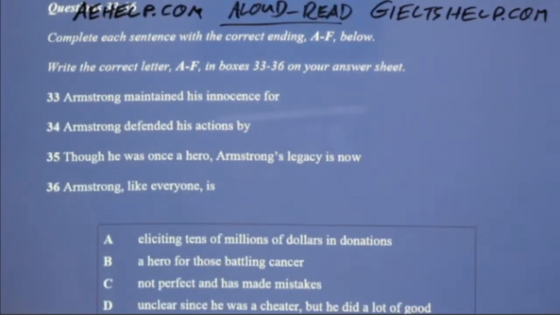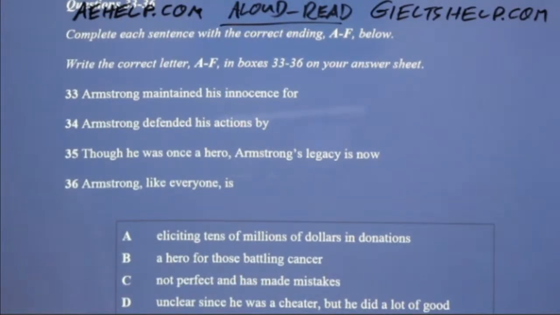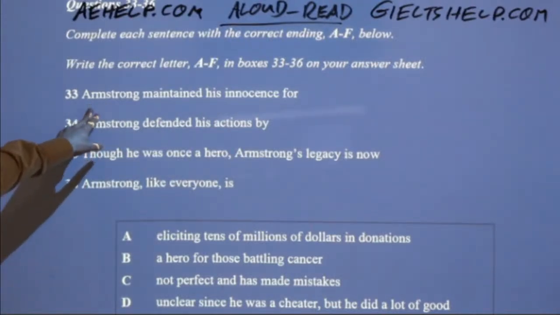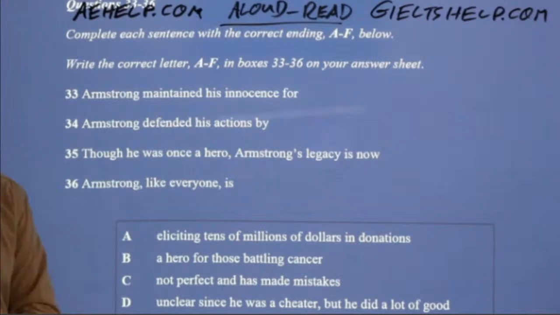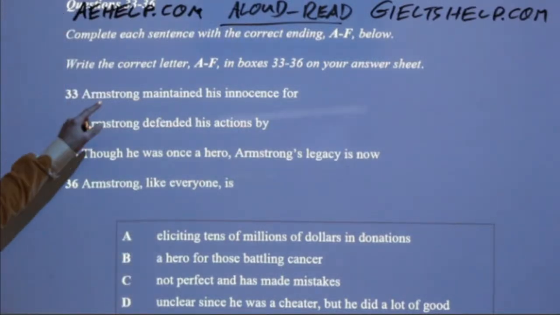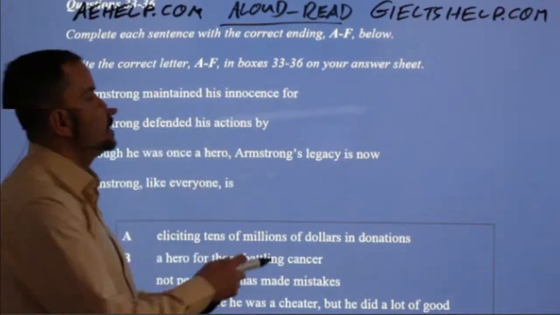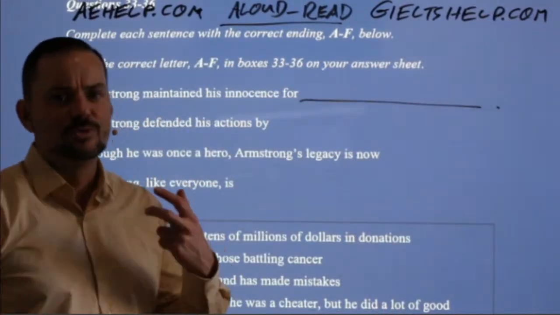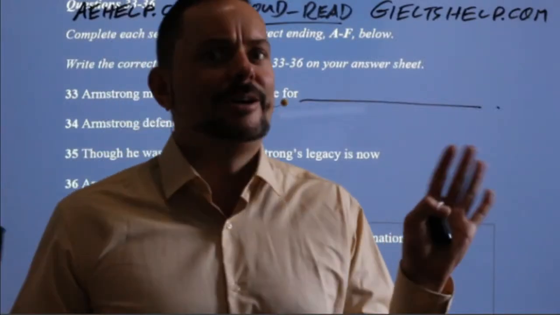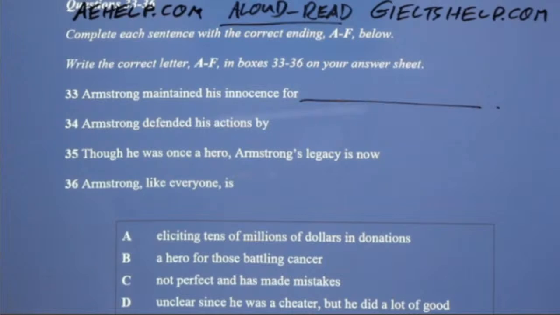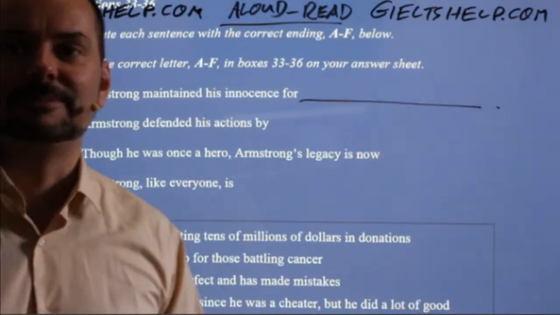So this one, the way you do it is just like multiple choice. You want to finish the answer on your own and then find the best match. Okay, so number 33, Armstrong maintained his innocence for... I remember this because I had a very visual picture here of like, I'm innocent. No, I didn't cheat, guys. So how long did Armstrong maintain his innocence for is, I think, the question that comes to mind here.